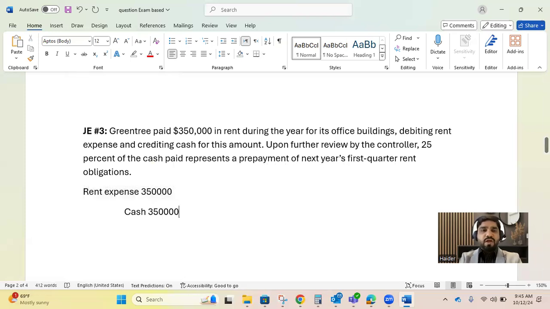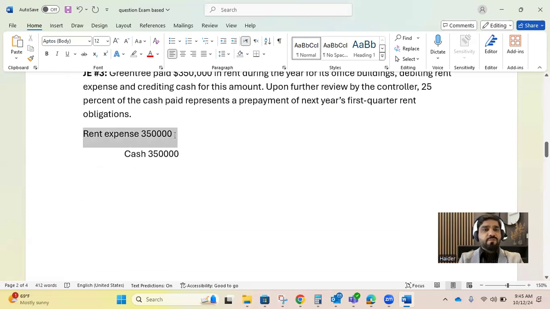So let's do that. We need to decrease the expense. Rent expense would be reversed. And what should be done, by the way? We need to recognize prepayment or prepaid rent expense, that is an increase of our asset, and we need to reverse our rent expense, which we expensed out everything. So rent expense would be decreasing 87,500.